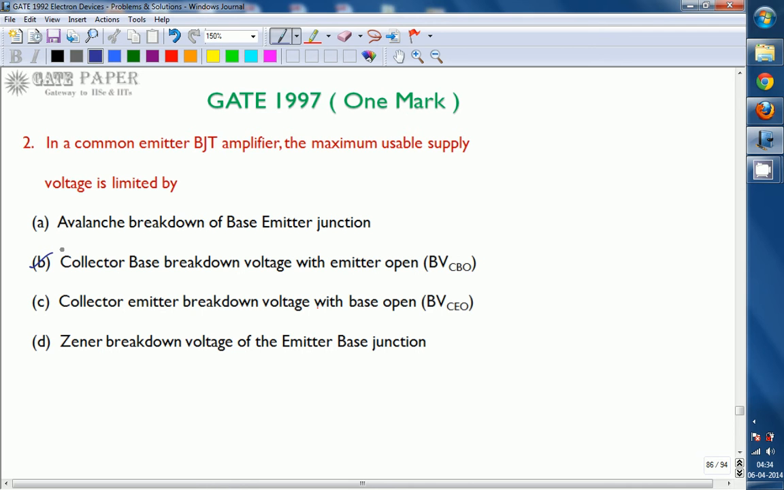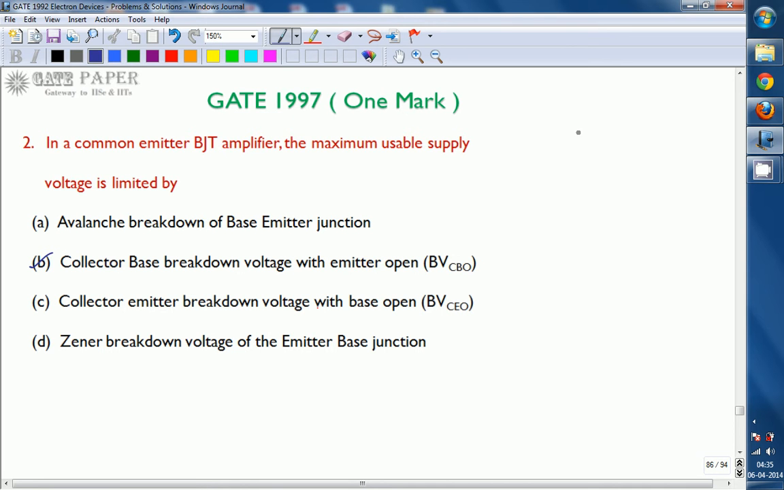So we will see, the maximum usable supply voltage is nothing but the maximum supply voltage we can use for the BJT circuit whenever it is configured in common emitter. We may think that the voltage which causes maximum power dissipation may be called the maximum usable supply voltage, but it is not true. Maximum power dissipation is maximum voltage into maximum current. Even though there is no current flowing, a breakdown is going to take place at which we can expect the maximum voltage.